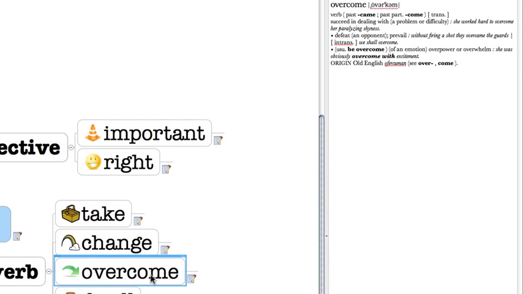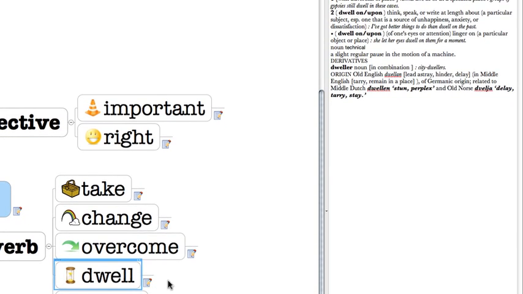Let's go to overcome. This is another good word because it's close to the word success. It means that you succeed in dealing with something. It could be a problem or a difficulty. When you succeed in dealing with something, you overcome that issue. You overcome the subject.